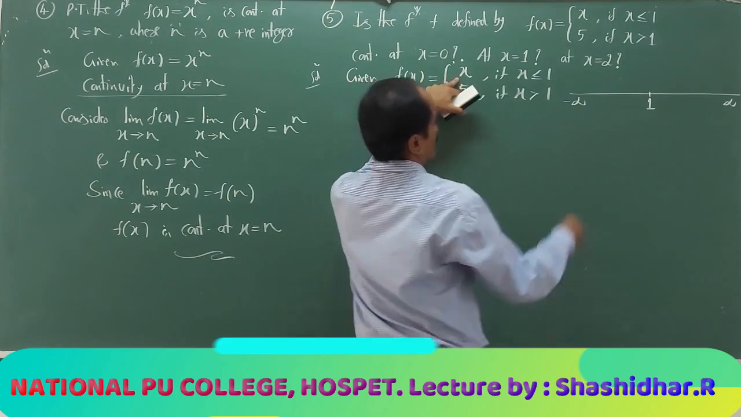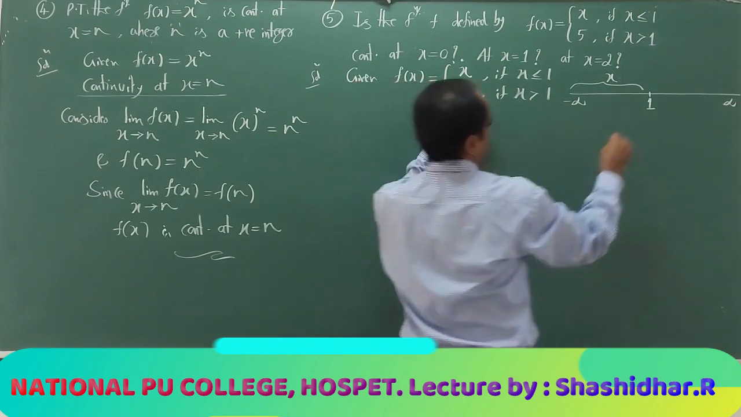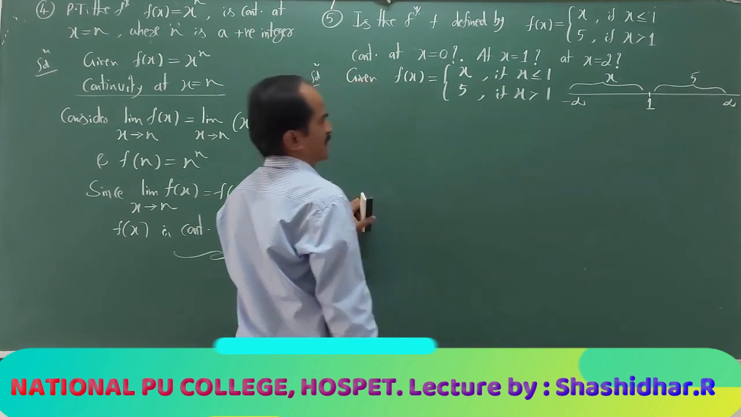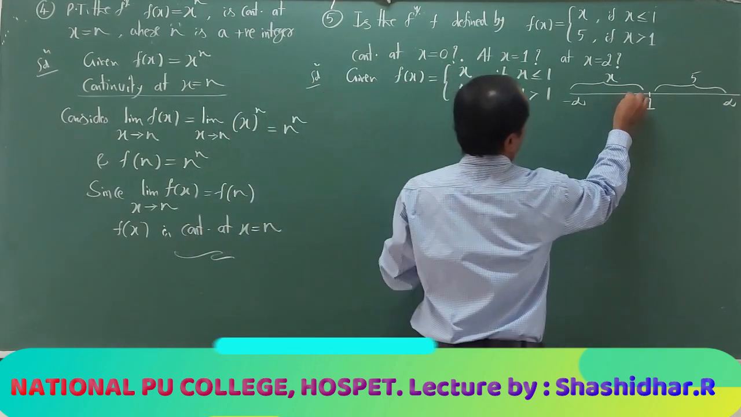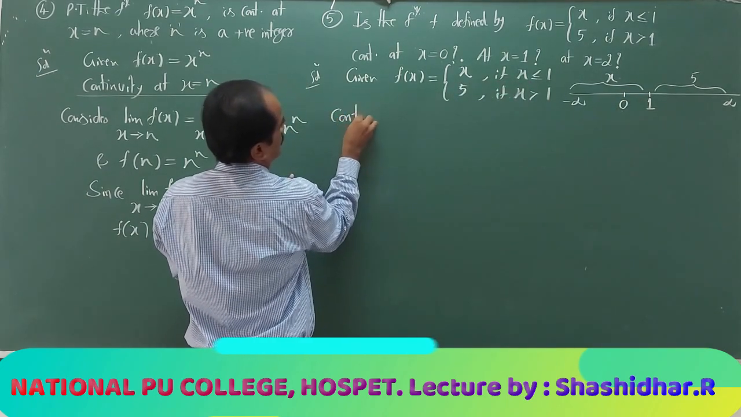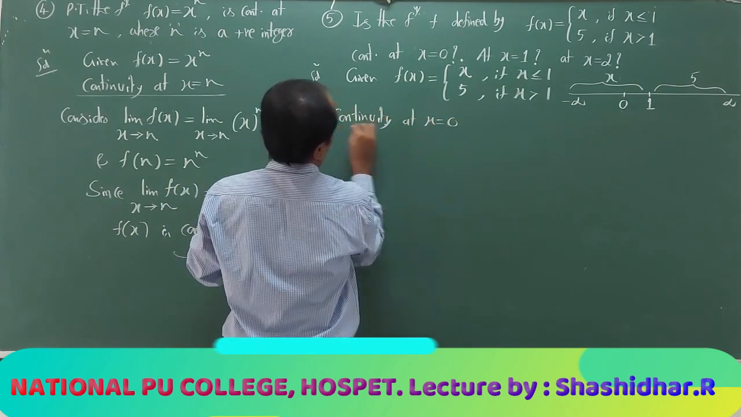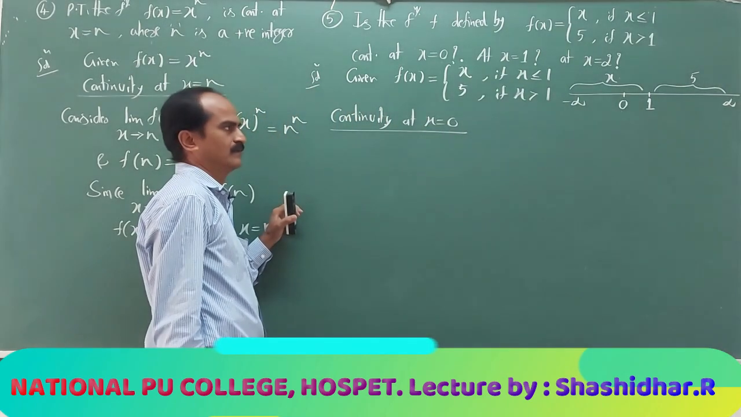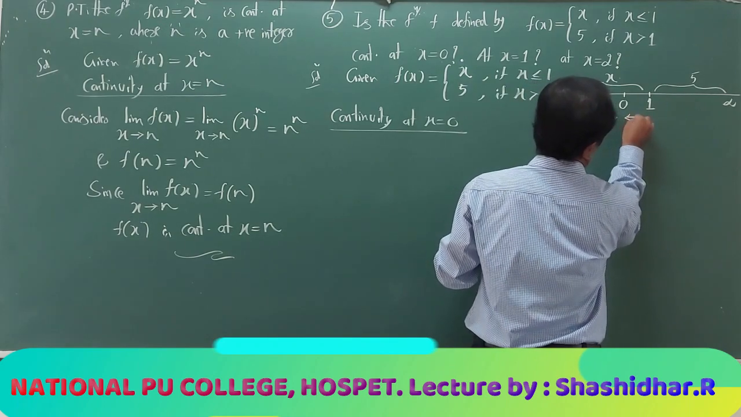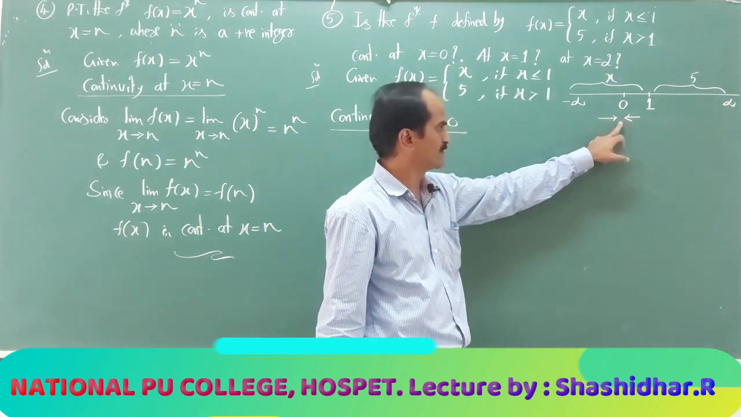So whenever x is less than or equal to 1, the function definition is x. Whenever x is greater than 1, it is 5. I need to check at x equal to 0, somewhere here. So continuity at x equal to 0. Now, x approaches 0 means that is to find a limiting value. Either x approaches 0 from the left side or from the right side.